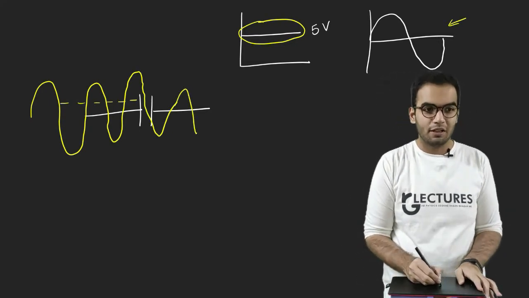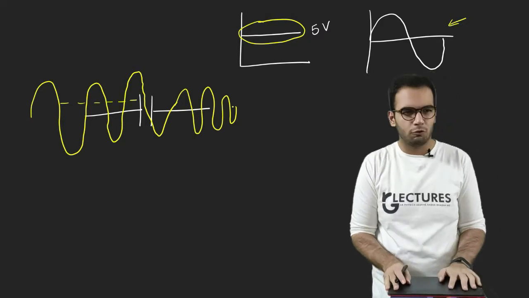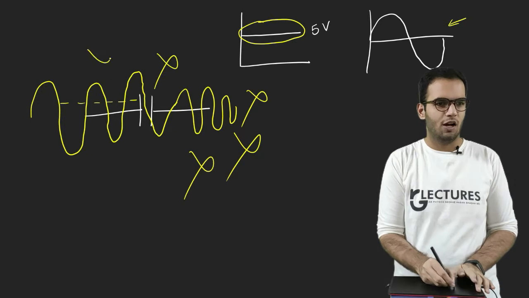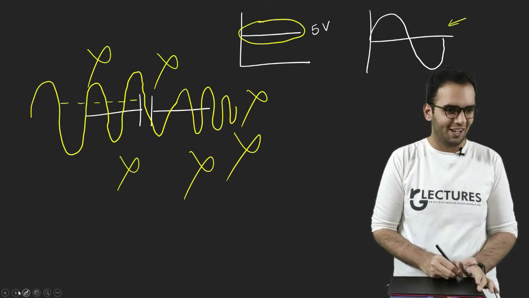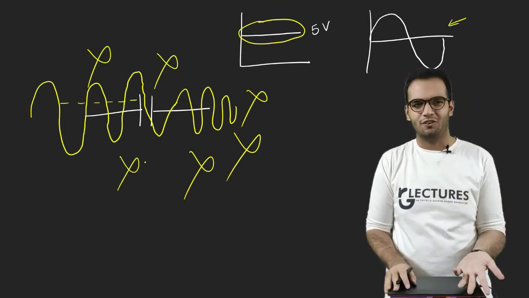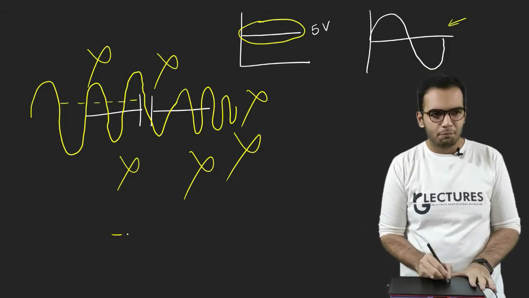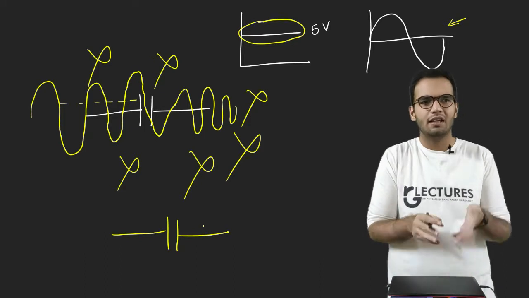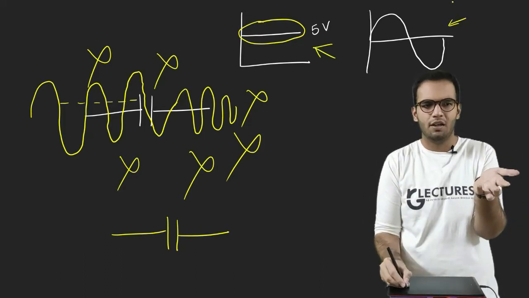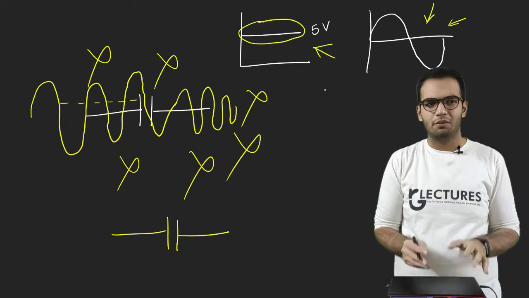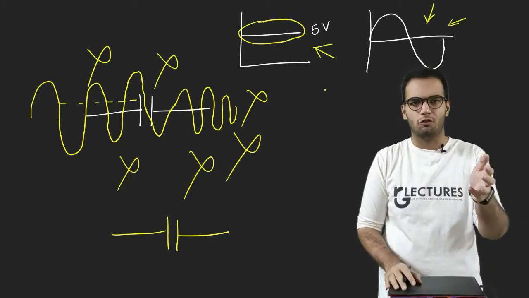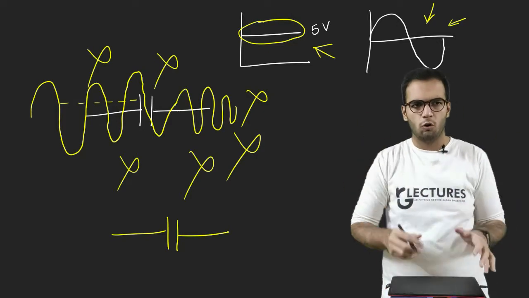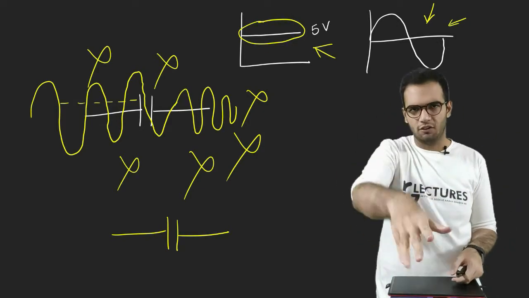This is the explanation actually given in most YouTube videos, but this is 100% nonsense. A capacitor is represented by this diagram, but in real life capacitors are different. DC is represented by this diagram, AC is represented by this diagram. These are just diagrammatic representations of a capacitor, DC and AC voltage. If you open a switch in your home, you will not see waves coming like this, right?